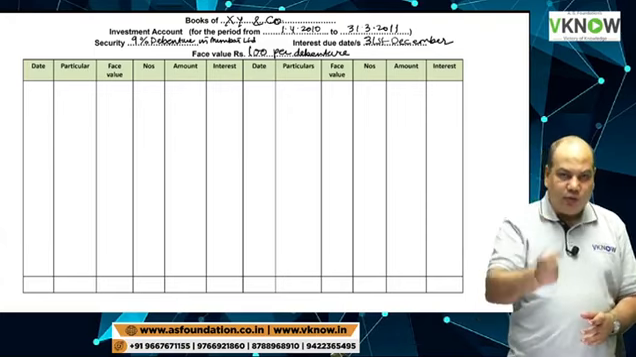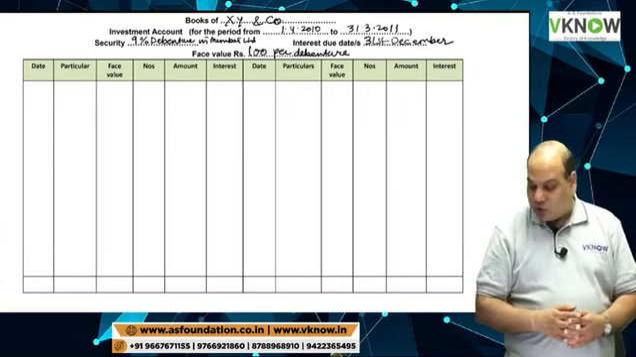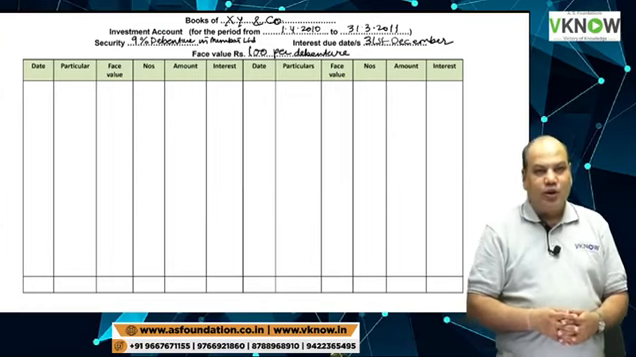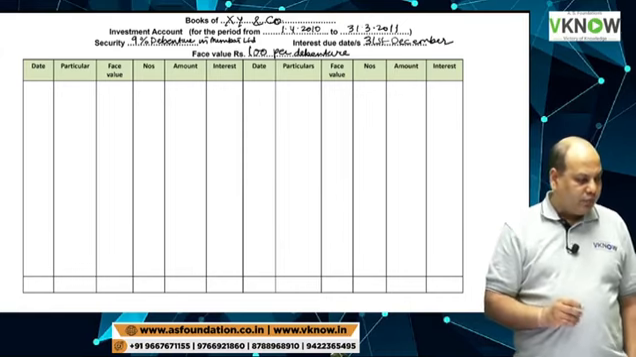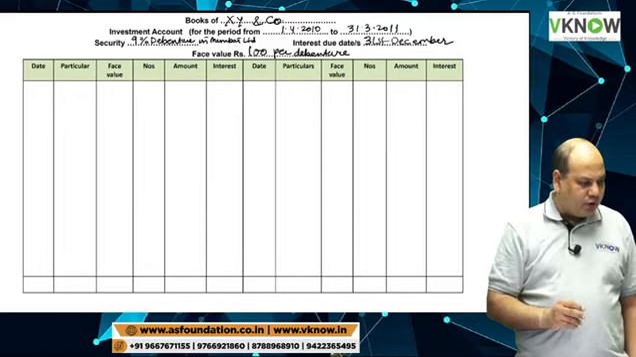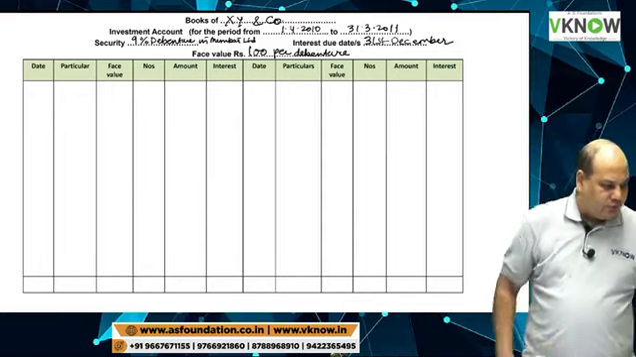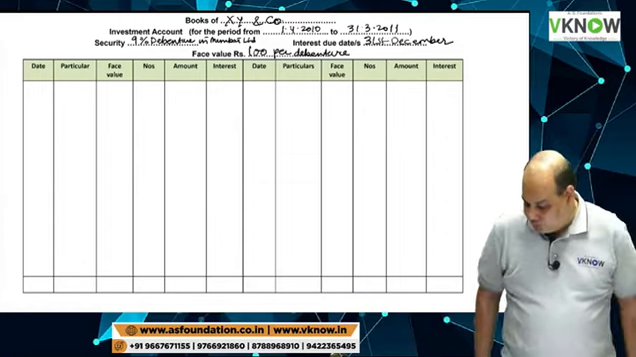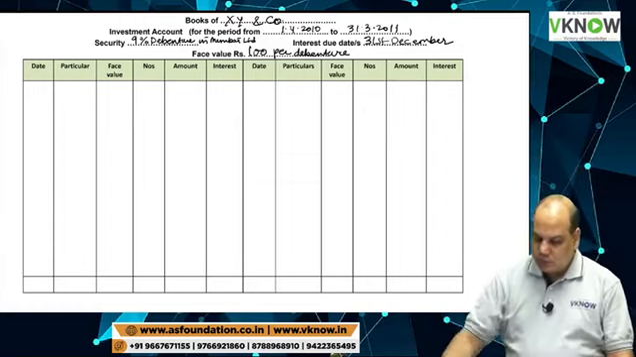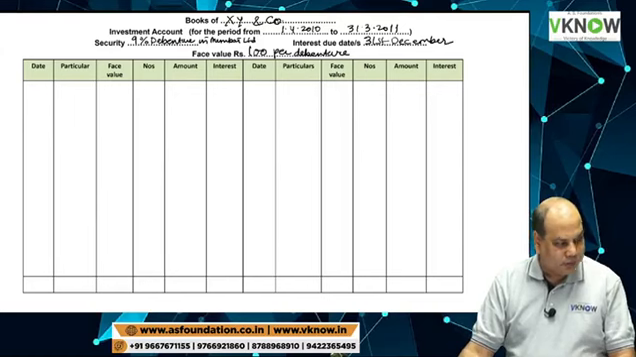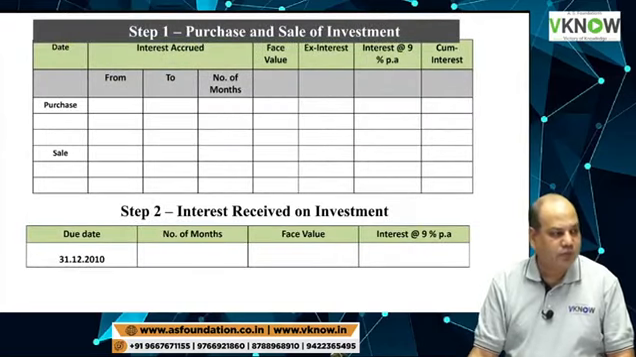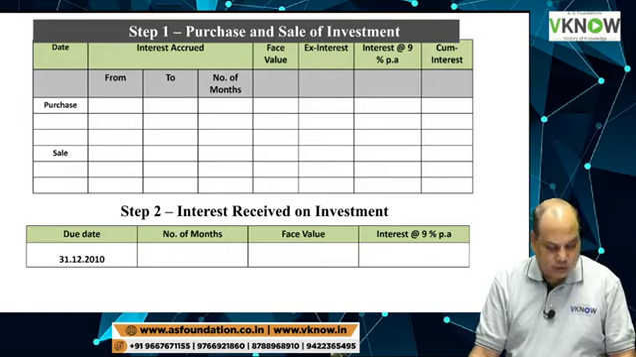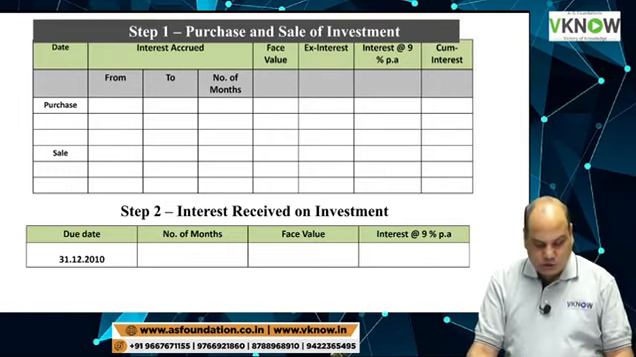That is only for filling that number column. If I don't know the face value, I won't be able to complete the number column. Still, we can solve the problem. Then you can ignore the number column. Format is ready. Most of you are saying format is ready. Okay, so I am ready to solve. First, we will complete working note 1. So please write down working note 1, purchase and sale of investment.